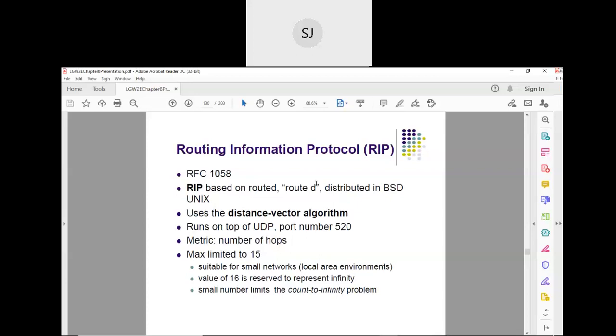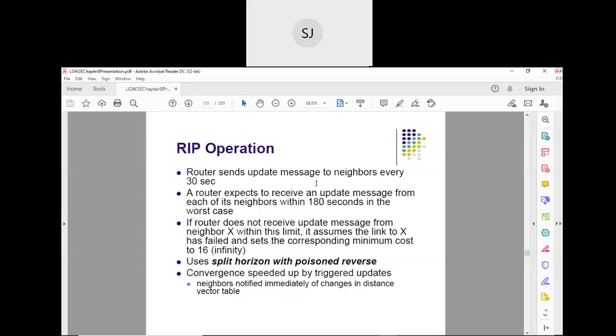Distance vector table. So they prepare the distance vector table. That distance vector table is very important. It contains the information about the neighbors of a particular router, right? Like this, every router in the autonomous system will prepare its distance vector table and exchange it with its neighbors.